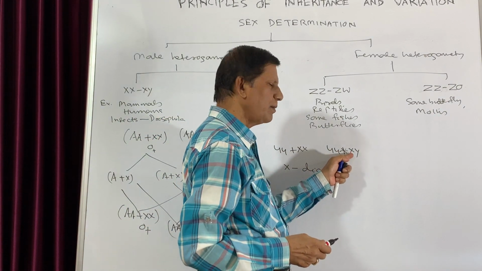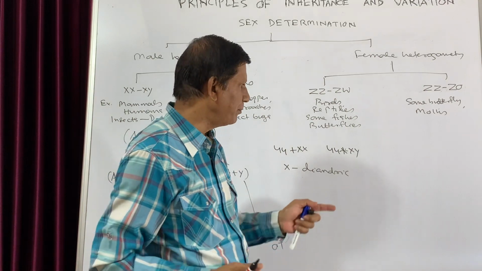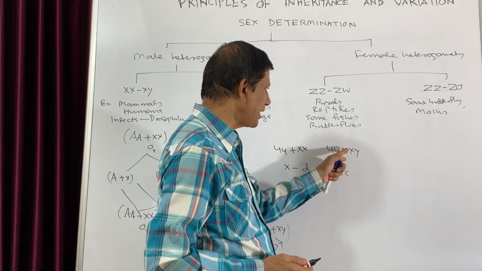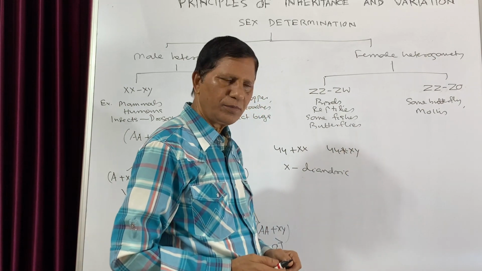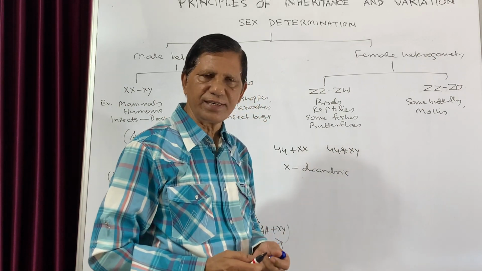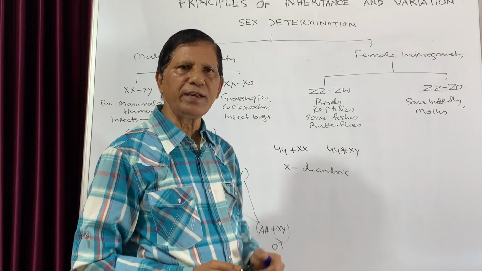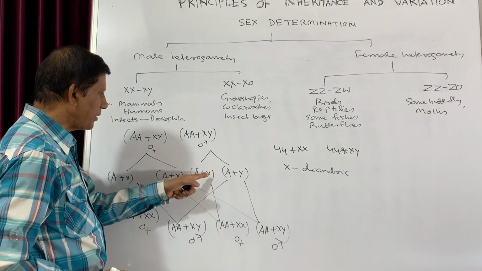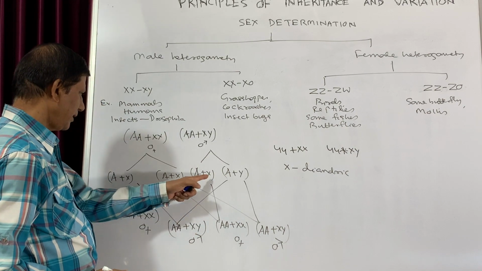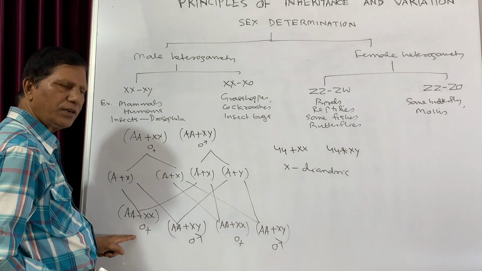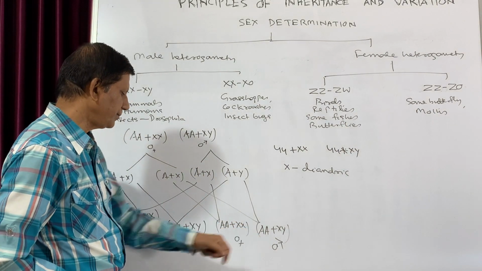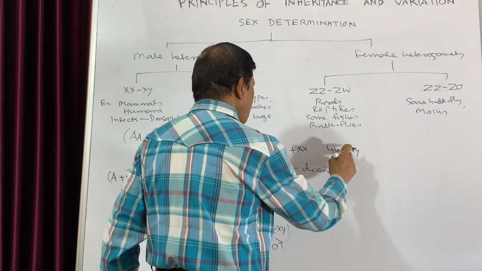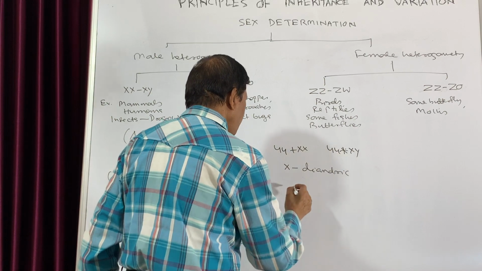In the X chromosome, only one allele is there because the other one is Y. So the characters which are present in this X chromosome, or we can call them diandric genes, how will they be inherited? Because you see, the X chromosome of the father is going to the daughter, not to the son.